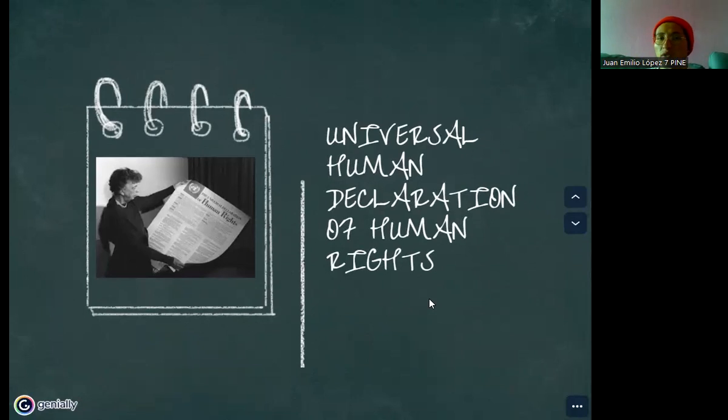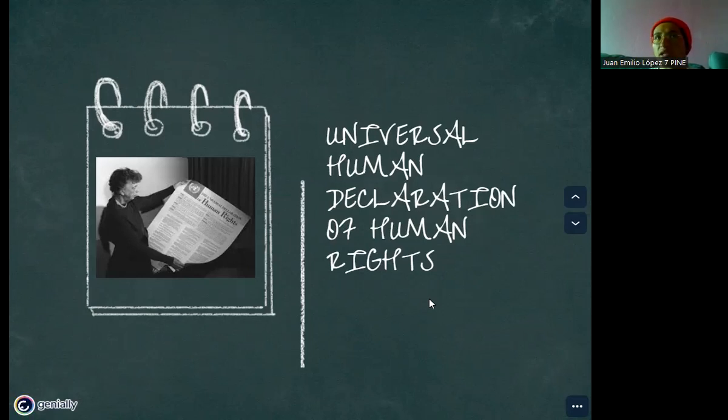This agenda wants equality of rights in all fields, and it wants to regard the different rights of people.